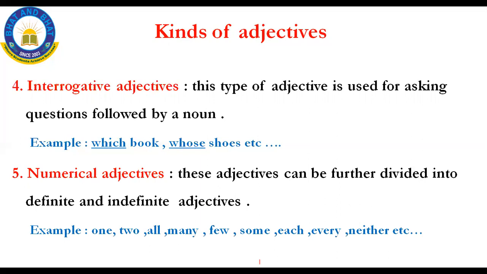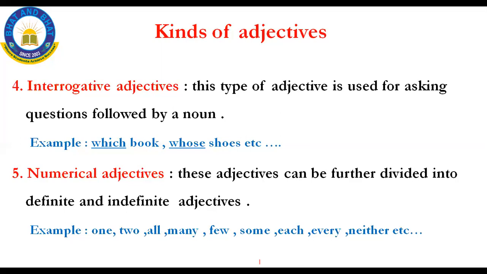And then the last one is numerical adjective. What is this numerical adjective? As the name says, numerical, what can we do in this? We can count, isn't it? In this, I'll have two types. The first one is definite adjective and the second is indefinite adjective. What is the meaning of definite?